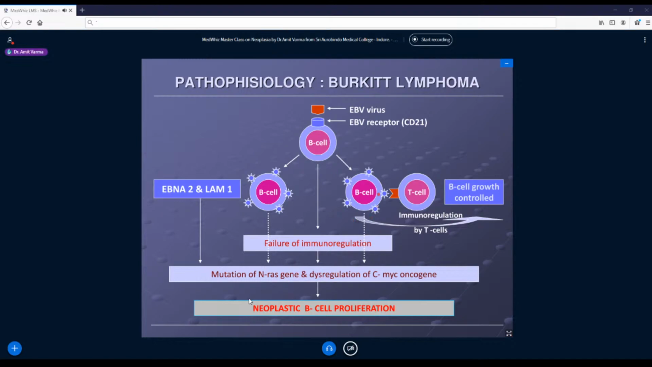In normal circumstances, the B cell proliferation is regulated by T cells. What do these T cells do? They engage the CD40 receptor on the B cell, and they will then regulate the proliferation of B cells. Means if they are not needed, they won't allow them to proliferate. This is called immunoregulation by T cells. Unfortunately, when there is Epstein-Barr virus infection of a B cell, this immunoregulation is lost. And now, when these genes, which are growth promoter genes, get activated, the B cell will start proliferating, and then the patient will develop a lymphoma of B cells.